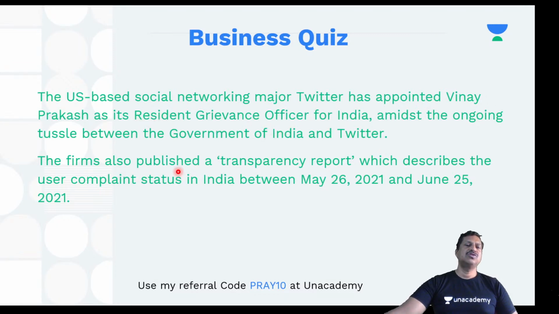The firm also published a transparency report which describes the user complaint status in India between 26th May 2021 to 25th June 2021. So they have published a report with respect to the complaints and the status of those complaints. Whether complaints are taken care of or not, and so on. Okay.